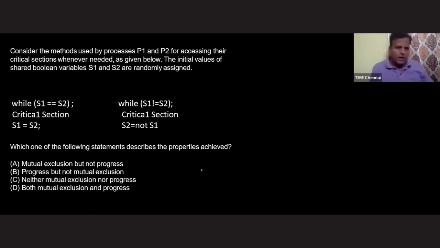Check once. And this is the process P1. Now check whether mutual exclusion and progress are guaranteed or not.